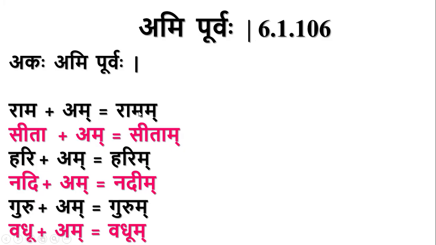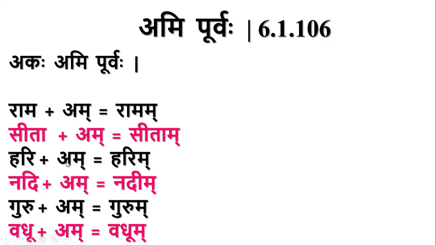This akara comes in place of A plus A is equal to A. Similarly, Sita plus Am, here also this purva rupa comes as adesha in place of purva and para. Hari plus Am. From this example onwards, it makes more sense to have this sutra, Ami Purvaha.